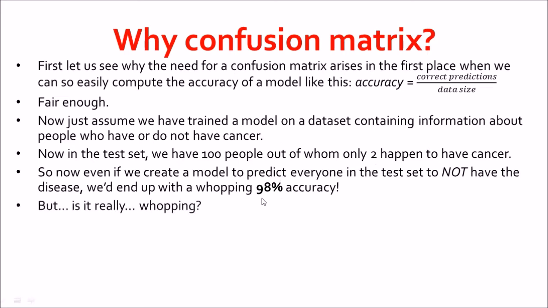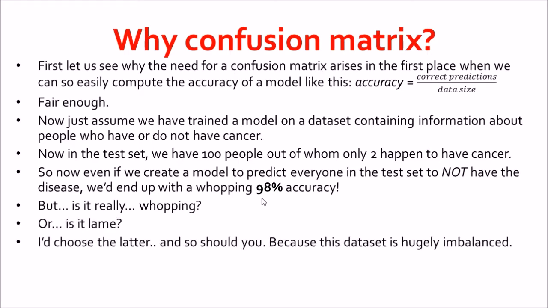But is this accuracy really whopping or is it lame? Even though it is 98%, I would choose the latter, because this dataset is hugely imbalanced. The ratio is 98 to 2, or 49 to 1, which is a very bad, very skewed ratio, and hence this is where an accuracy metric fails. Accuracy is useful when you have a very balanced dataset, like 50 apples and 50 oranges. If you are trying to predict which one is an apple and which one is an orange, it would make more sense to get a 95% or 98% accuracy because you have balanced class labels. But when you have imbalanced data, the accuracy metric fails.